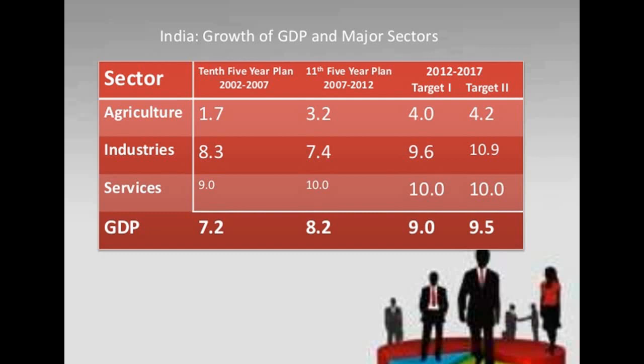Now the growth and the major growth sectors that we can see from the 10th five-year plan in 2010 to 7, then 11, and then 2012 to 17: you can see the growth rate of GDP because of the agriculture sector here. It is quite increasing, only from 1.7 to 3.2 to 4 and now 4.2. Now the industries sector, you can see the development is coming up and down, and the service sector is just stable. It is not improving, it is not declining. So the major sector which you can see is coming up, but it is not growing.